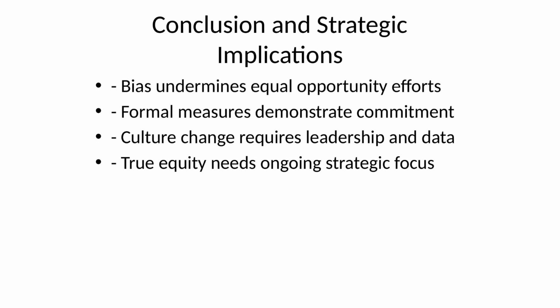However, these actions must go beyond compliance. They need to reflect a deep, strategic commitment to inclusion. Leadership plays a central role, as does the willingness to continuously learn and adapt. Organizations that take this seriously will embed equity into their core strategy, culture, and systems.